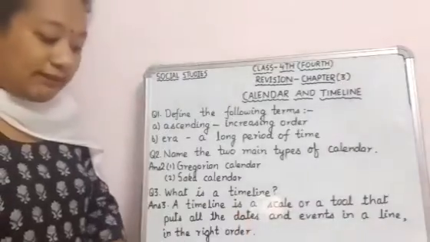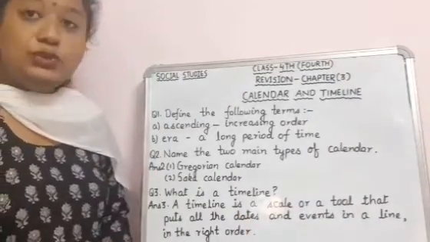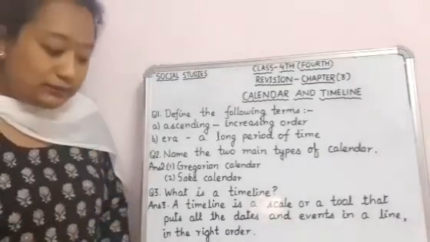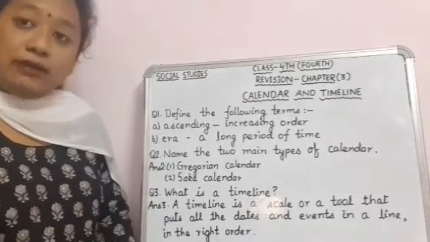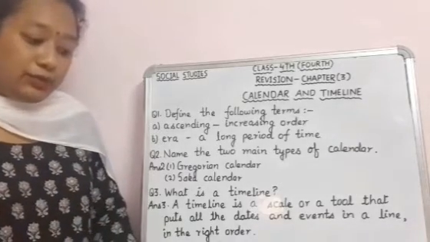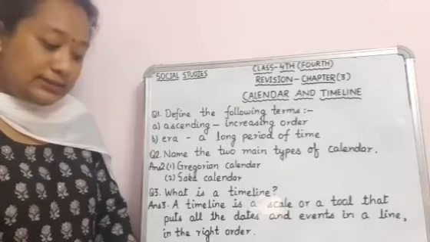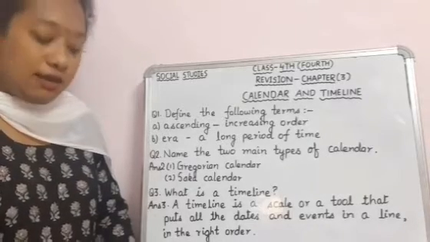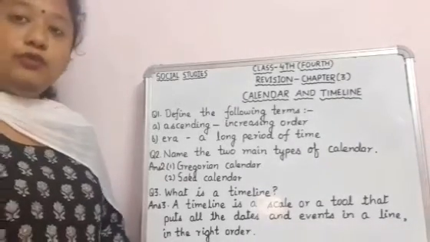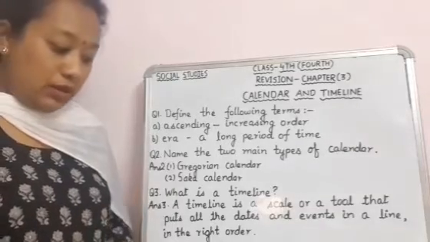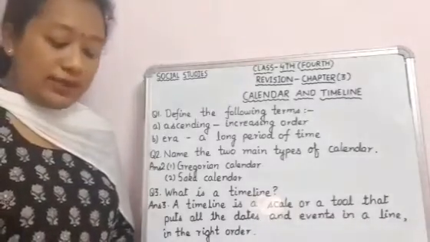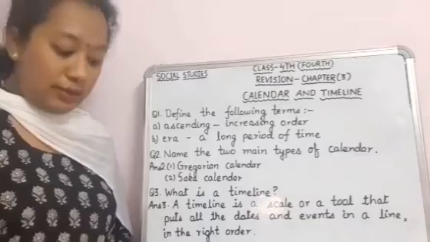After that comes common era and before common era. I told you that the birth of Jesus Christ was considered as year 1. So the year that comes after the birth of Jesus Christ starts from 1 and has CE written after that. CE stands for common era. And the years before the birth of Jesus Christ are counted backward from 1, and have BCE written after them, and BCE stands for before common era.